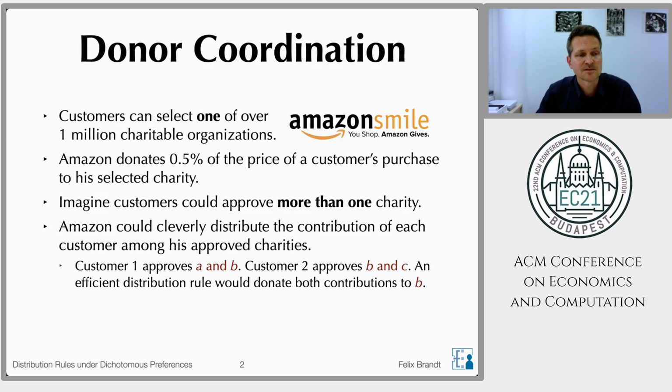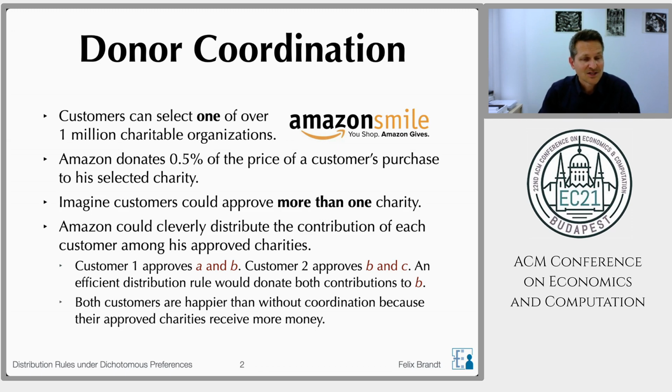Let's assume we have one customer who approves charities A and B. That doesn't mean that his money should be equally divided between A and B, but just that he's equally happy for every dollar that is donated to either A or B. And then there's another customer who approves charities B and C. Then any efficient distribution rule would donate both contributions to B because it would recognize the mutual interest that both customers have in charity B. So both customers are actually happier than without coordination, which would presumably just split their contributions evenly between their approved charities, because the charities approved by the customers receive strictly more money.